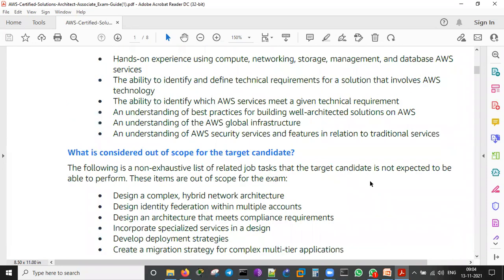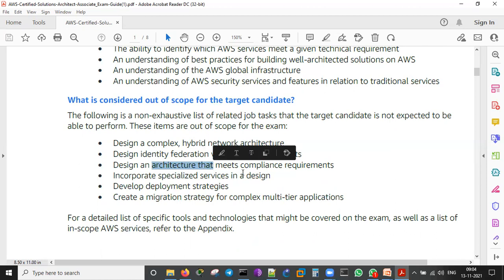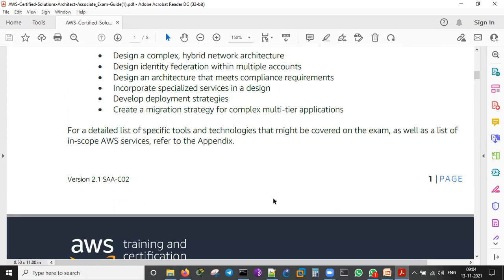And what is considered out of scope for the target candidate? Design a complex hybrid network infrastructure. Identity federation with multiple accounts. Design an architecture that meets the compliance requirements. Incorporate specialized services in a design. Develop the deployment strategies. Create a migration strategy. This is very important: migration strategy for multi-tier applications.